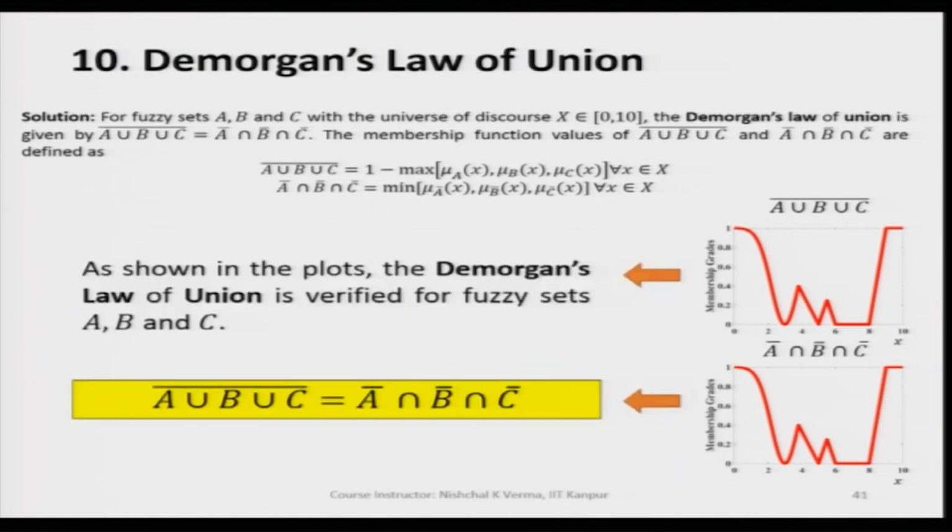This way we can say that De Morgan's law of union holds good for fuzzy sets A, B and C.